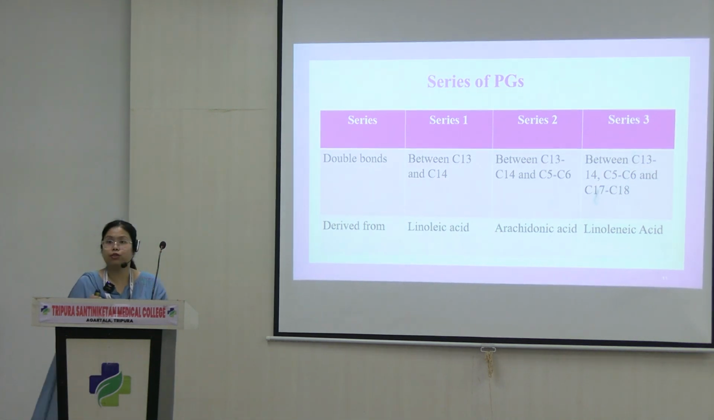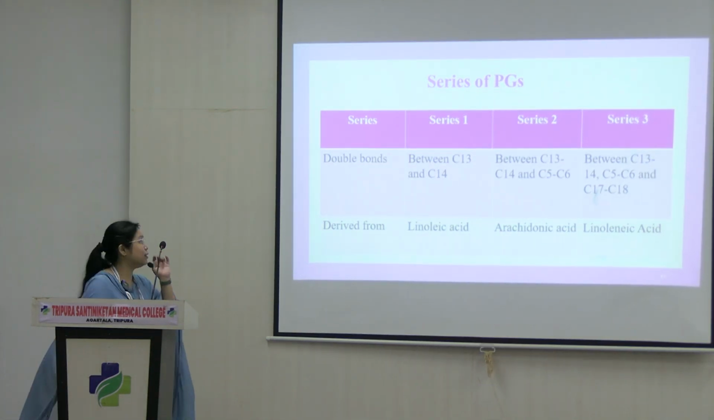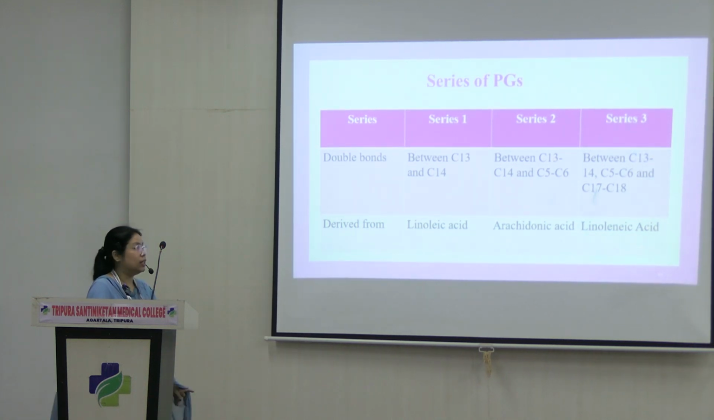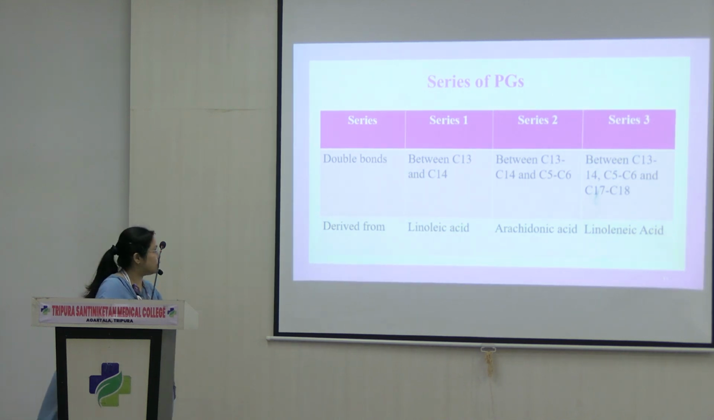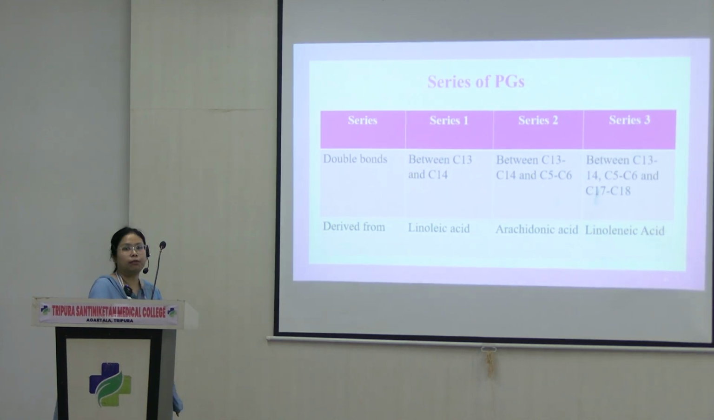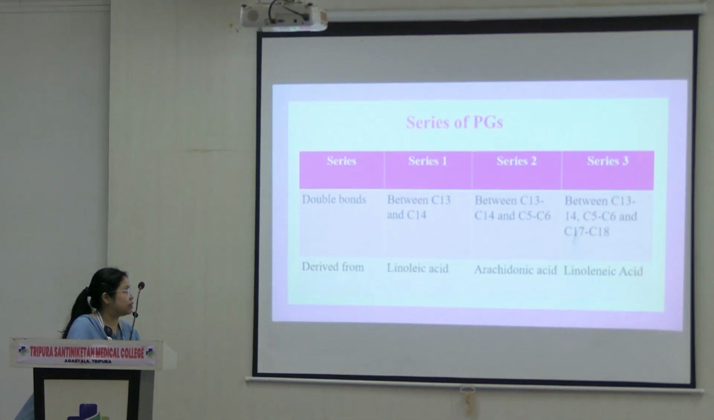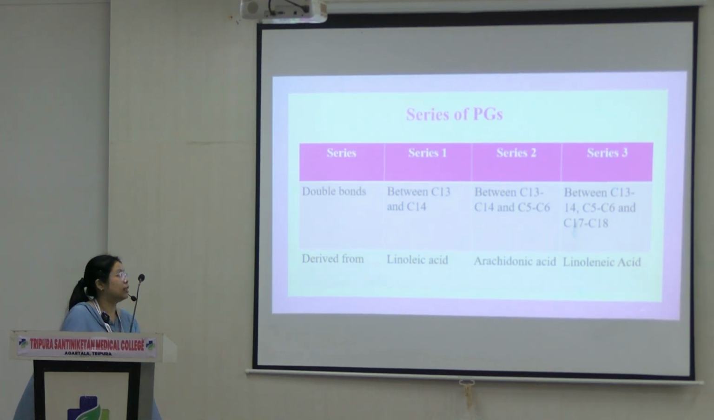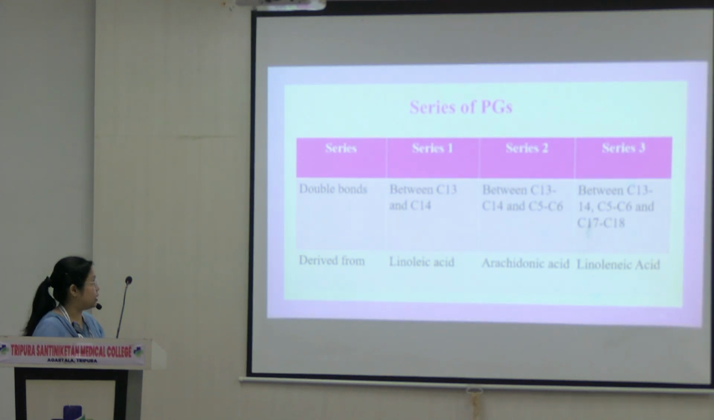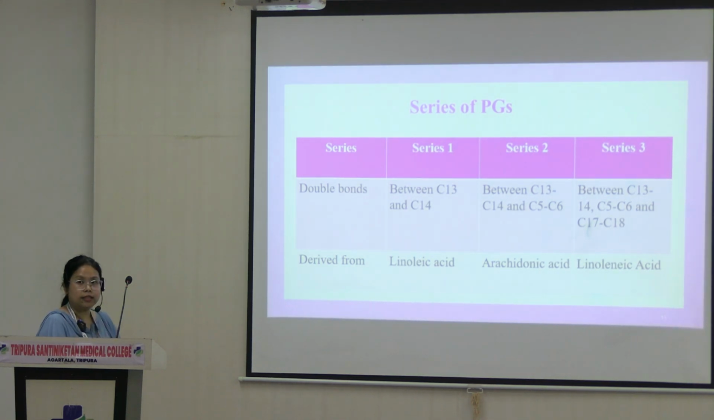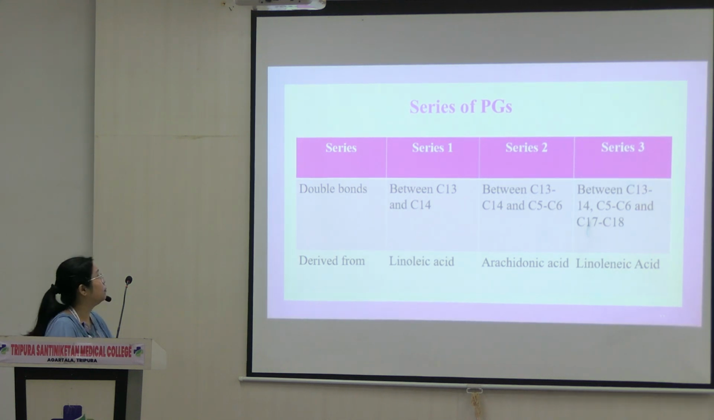They are also divided into 3 different series. So series 1, series 2, and series 3. Series 1, based on the number of double bonds they have, means that the double bond is between C13 and C14. Series 2 has double bonds at 13, 14 and between carbon 5 and carbon 6. Series 3 has double bonds between carbon 13, 14, carbon 5, 6 and carbon 17 and 18. Series 1 prostaglandins are derived from linoleic acid, series 2 from arachidonic acid, and series 3 from linolenic acid.